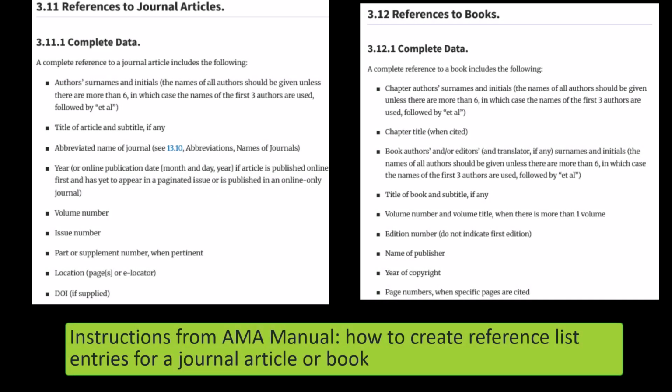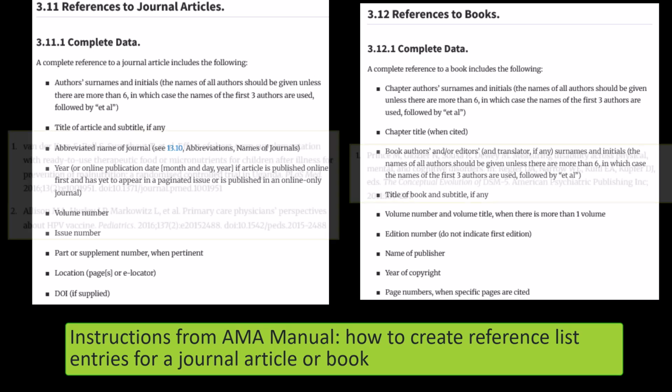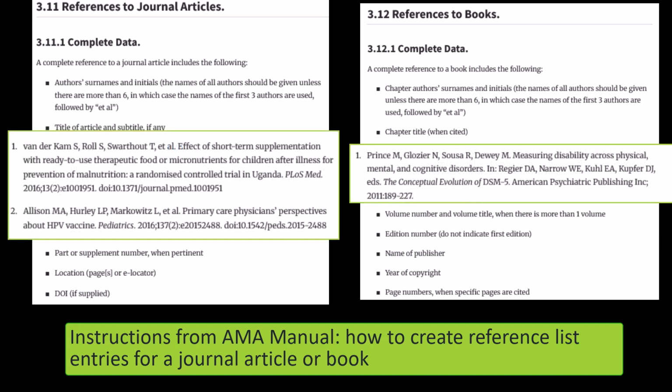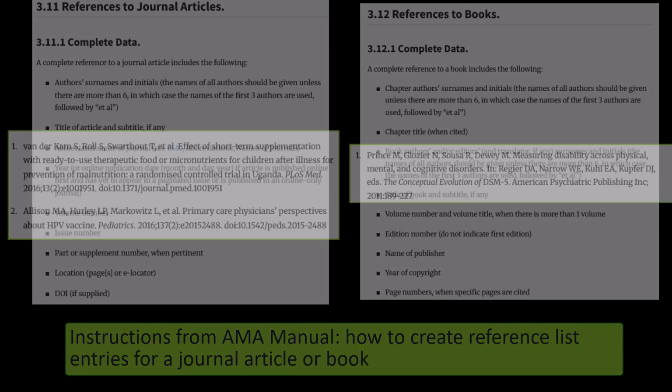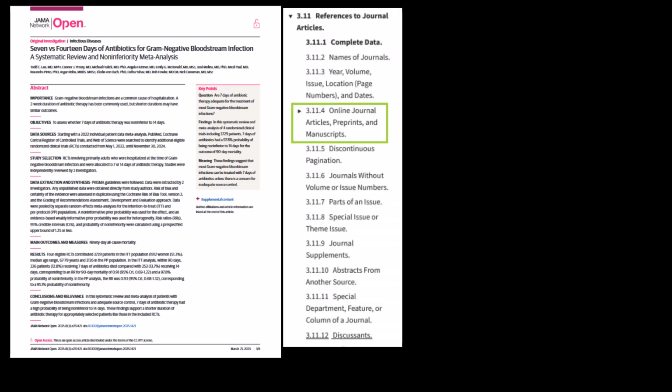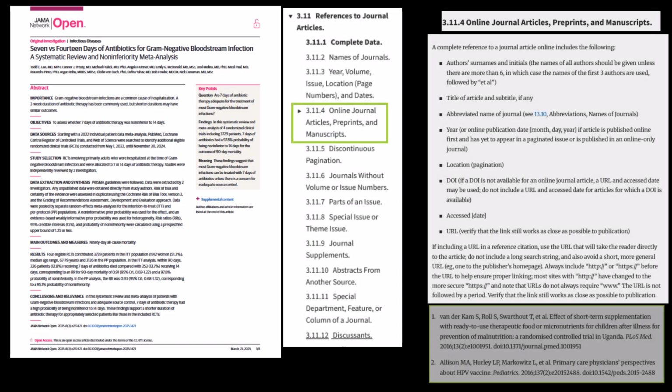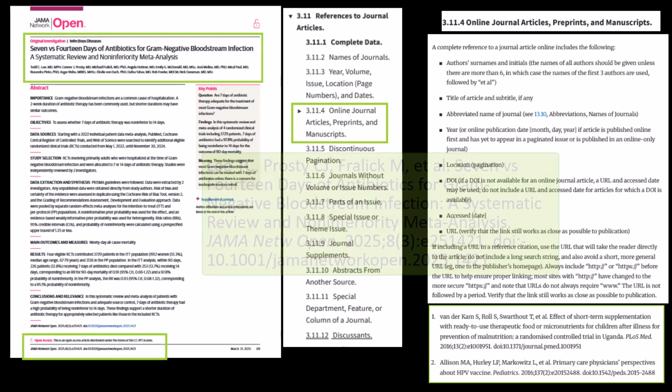AMA Citation Style provides extensive rules about how to format these references in the reference list, what information elements to include about an item, whether it is a journal article or book, how to style these elements using italics or abbreviations, and how to connect elements with periods, commas, or other diacritical marks. This is easy enough for citing something common like a journal article or a book. Determine what publication type you are reading, find the explanation, look at the examples, get information from the article or book to produce the citation.